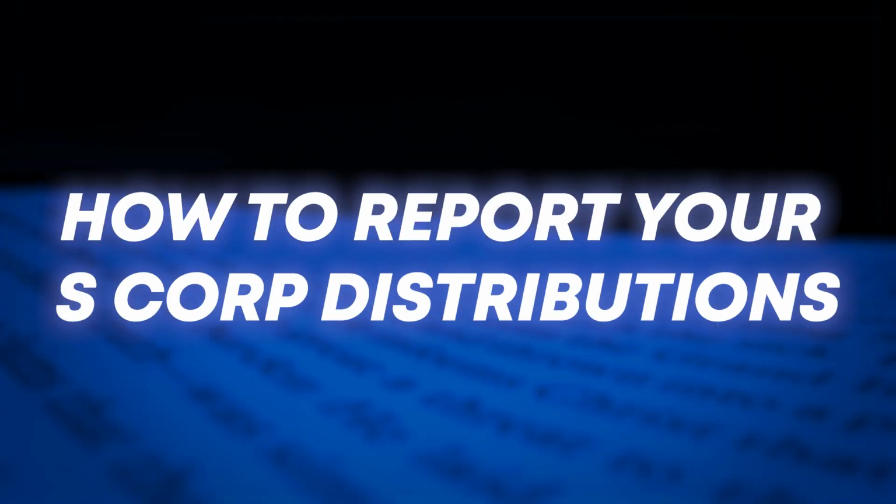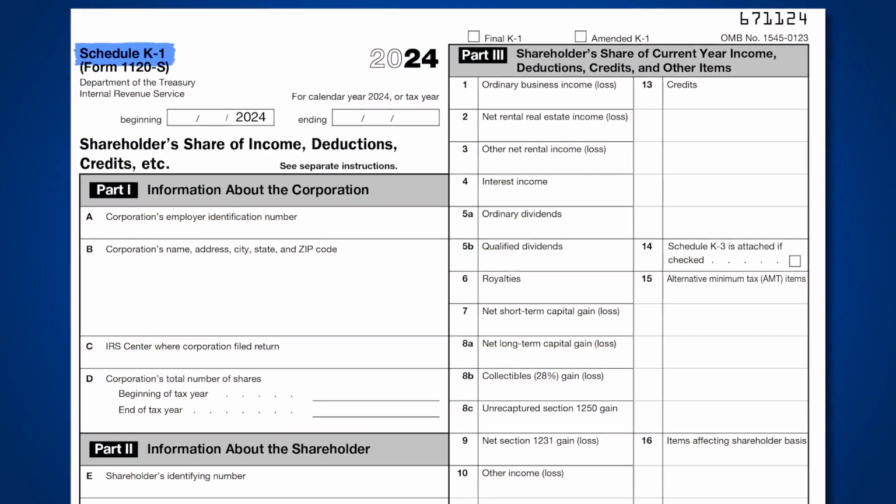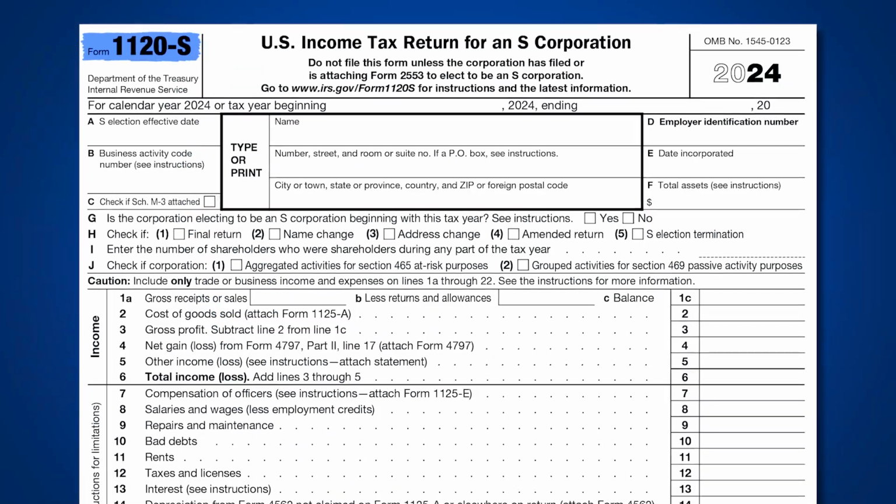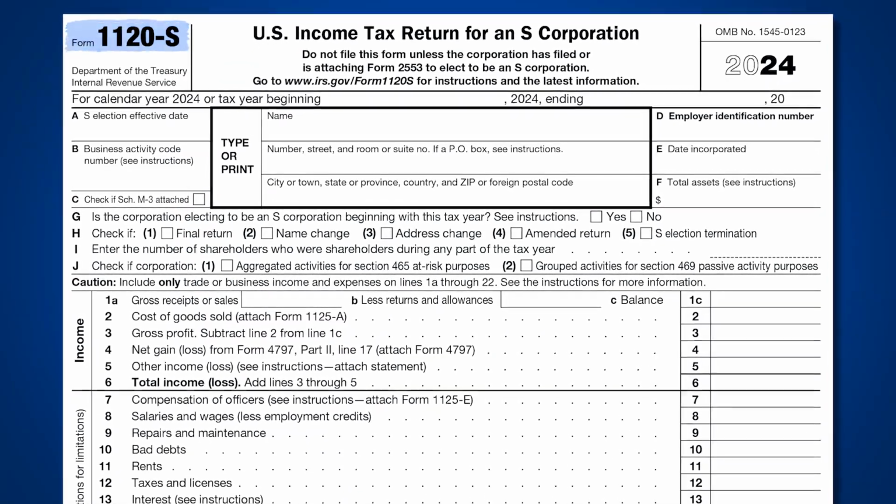Next up, you might want to know how to report your S-Corp distributions. Okay, so to ensure everything is properly reported, your distributions will need to be documented on your annual tax return. This is done via what's called a Schedule K-1. And that Schedule K-1 outlines each shareholder's profits or losses for the tax year. You'll also file a W-2 for your salary and Form 1040 for your personal tax return. Additionally, the S-Corp itself must file Form 1120-S, which reports the company's income, gains, losses, and deductions.